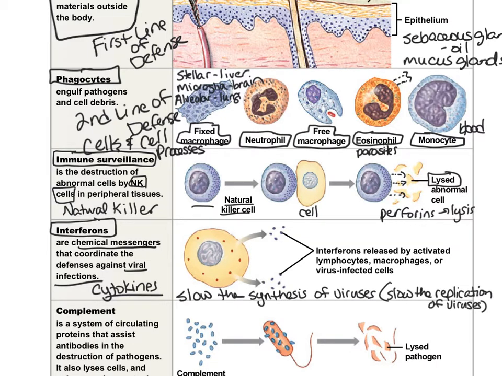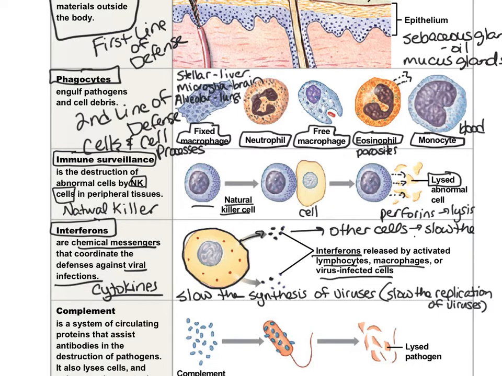So interferons are not cells, they are chemicals. Here we see one of your cells. It could be a lymphocyte, it could be a macrophage, or it could even be one of your cells that has been infected by a virus. That cell starts to release these little chemicals called interferons. The interferons then travel to other cells, and they will slow the viral infection.